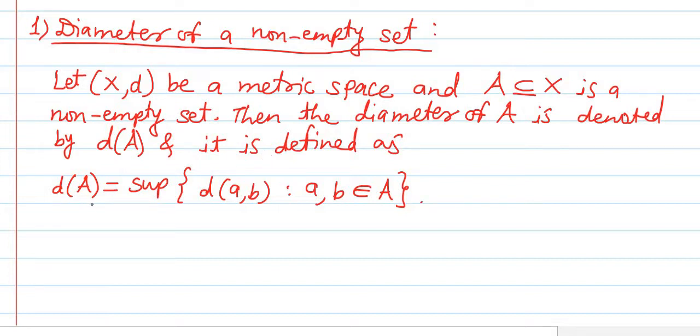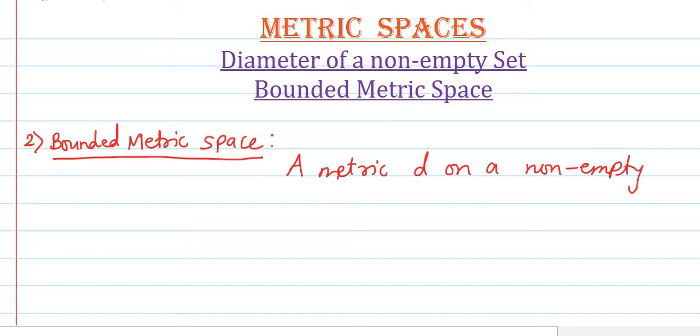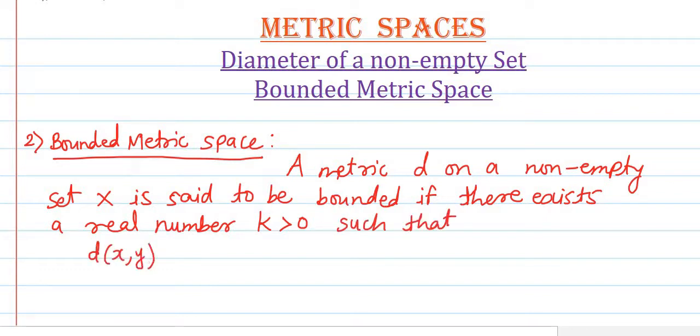The diameter of a non-empty set may be finite or infinite. The second concept is the bounded metric space. A metric d on a non-empty set X is said to be bounded if there exists a real number k greater than 0, a positive real number, such that d(x, y) is less than or equal to k for every pair of points x, y belonging to the metric space X. That is, the diameter of the metric space X is less than or equal to k.